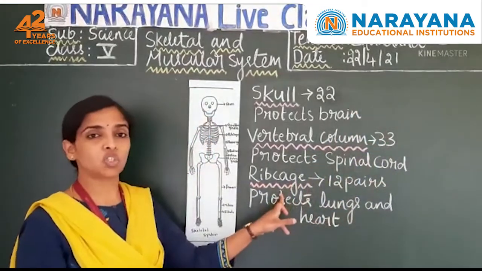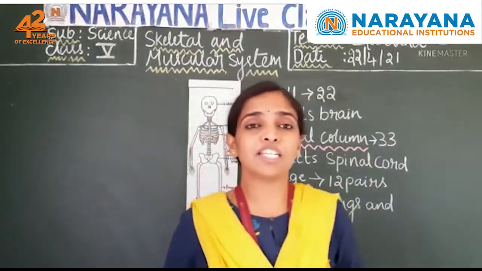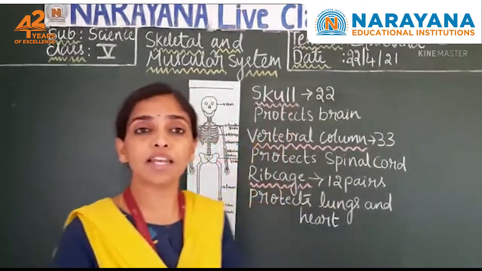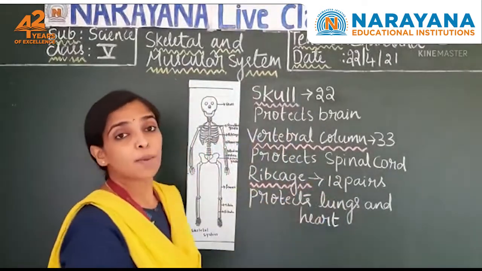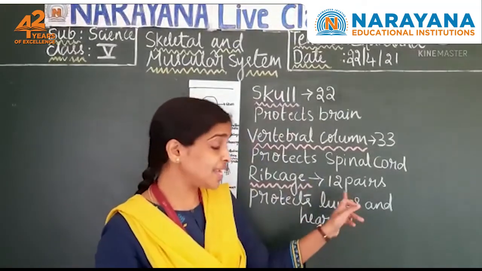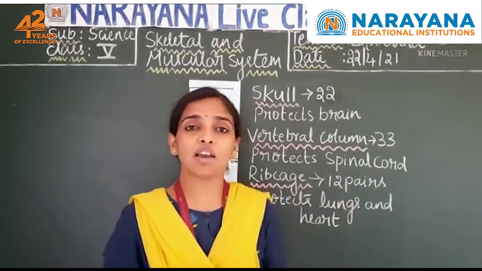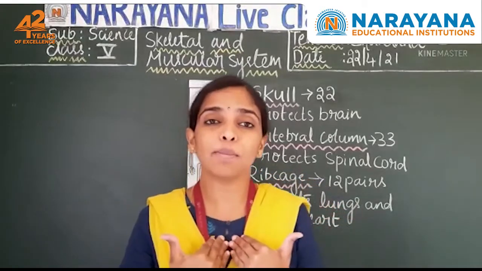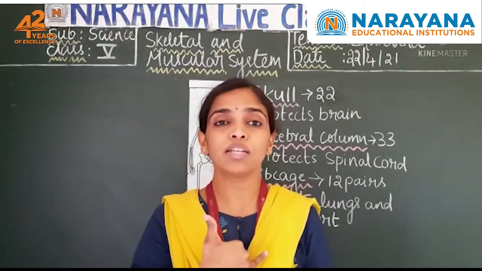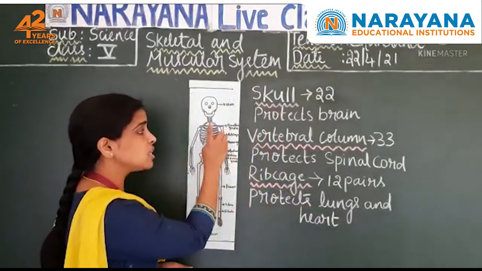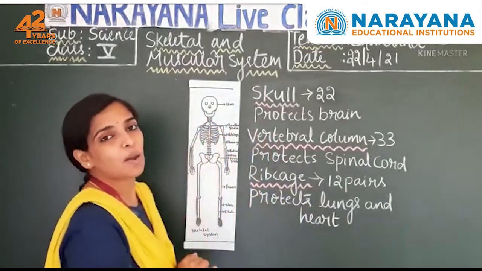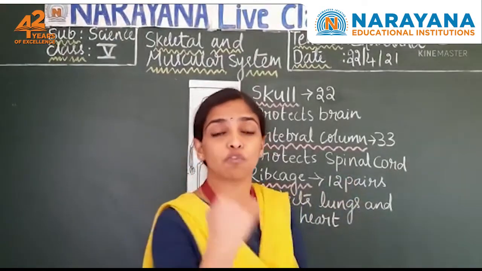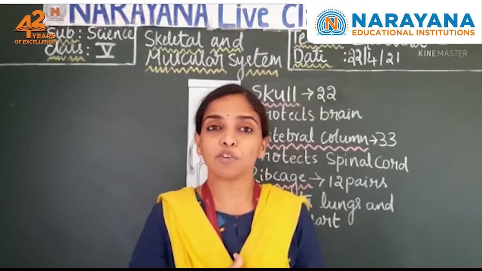Now come to the rib cage. You can feel that there is a rib cage present in your chest region. Touch yourself and see. How many bones are there in the rib cage? 12 pairs. Out of these 12 pairs, 10 pairs are attached to your vertebral column at the back and attached to the sternum at the front. Here there is a bone in the middle of your chest. Can you see this one here? This is called the sternum.